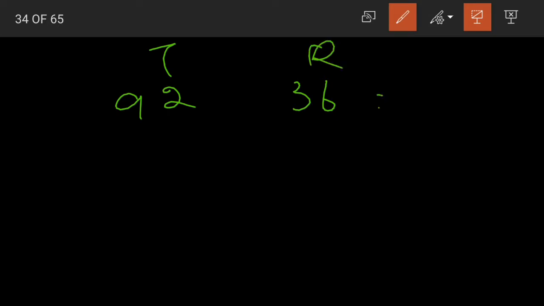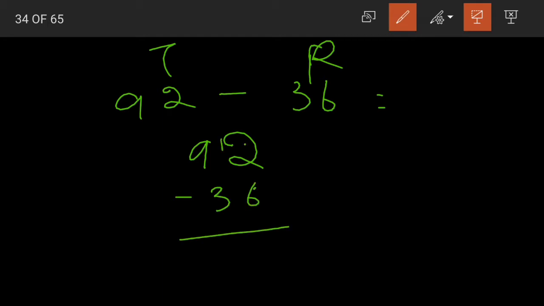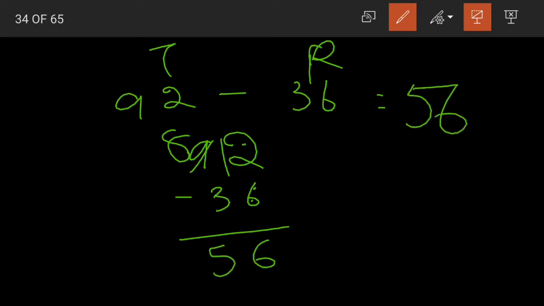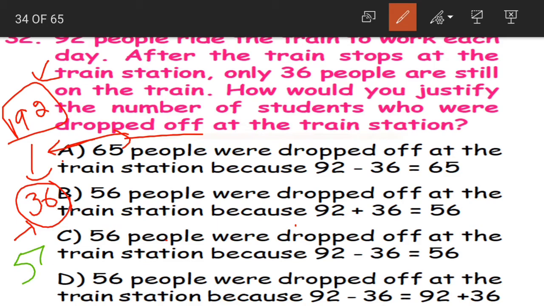Now how many people dropped off at other stations? How to find out? We need to find out the difference. Yes, 92 minus 36. 2 minus 6 is not possible. We'll borrow, 12 minus 6 is 6. 8 minus 3 is 5. These are the students who were dropped off at other stations. 56 students.